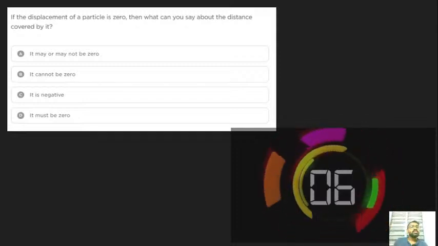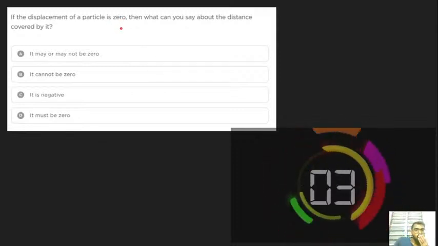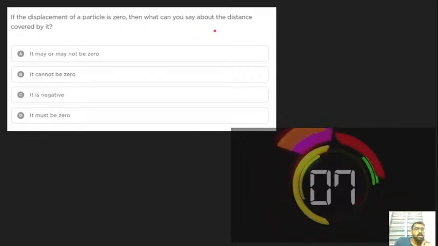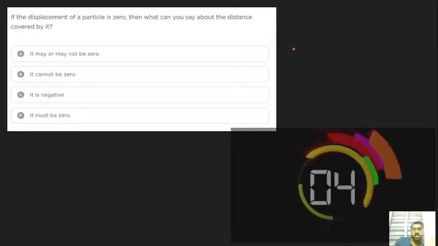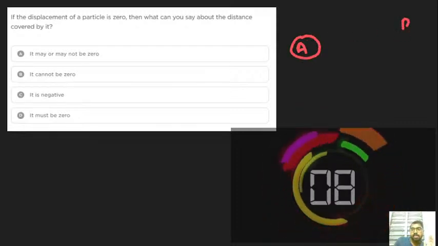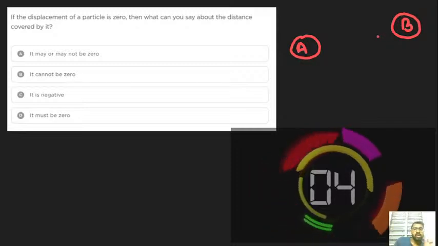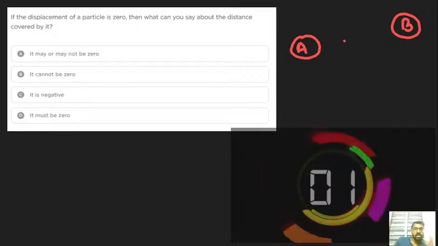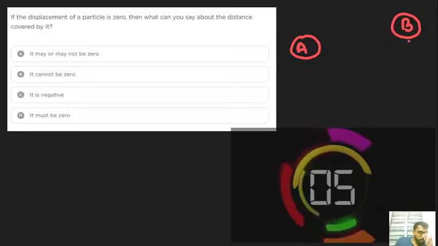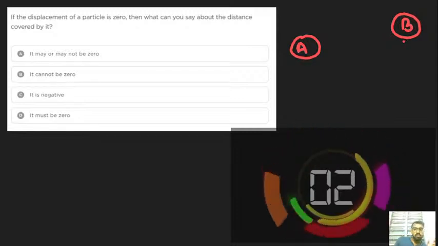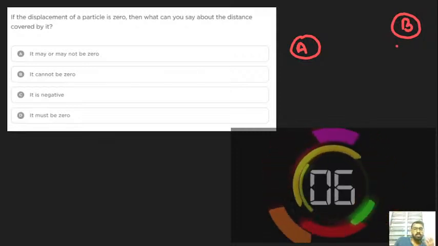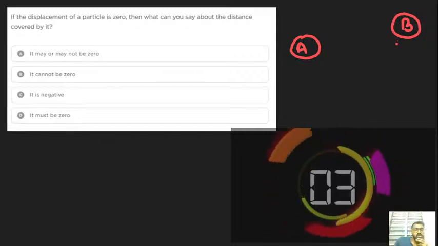Okay, let's try to answer. If the displacement of the particle is zero, then what can you say about the distance covered? Let's analyze the situation. A and B are two locations. Let's consider A is your house, B is your friend's house, and you are planning to go to your friend's house.